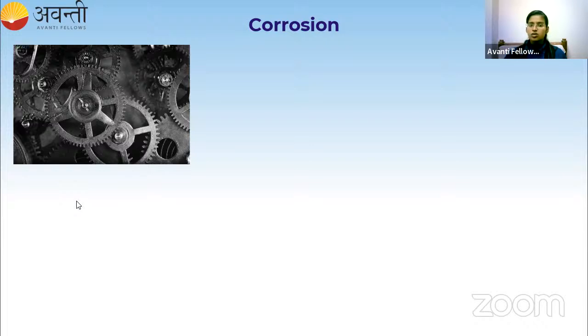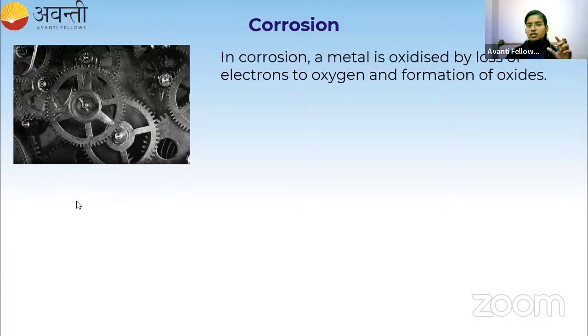Here you all can see a metal picture. Okay, so a metal is shown to you. Yeah, very good. Ratna Kumari, Kaushik and Kokraja, students, many are saying that oxidation occurs. Very good. So in corrosion, a metal is oxidized by the loss of electrons to oxygen, and formation of oxides happens here.